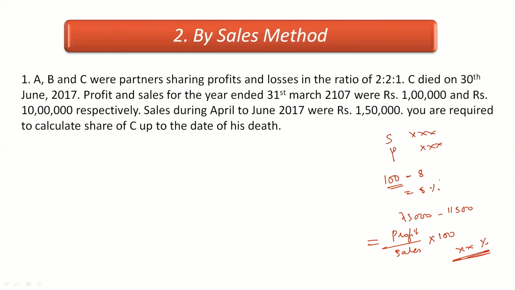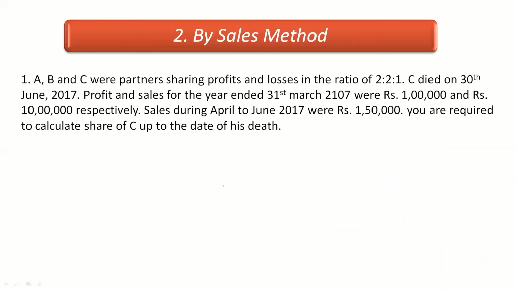On the basis of this profit percentage or profit margin, we are going to find out the profit for the current year. We will be knowing the sales of our business organization. Whenever the partner dies, till that date we will be knowing what all the sales we have made. We will have the sales figure, and if we have this profit percentage, then with the help of this percentage we can easily find out the profit for the firm. That is what we are going to do in this method.